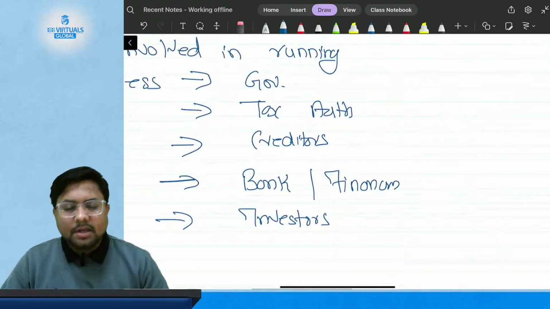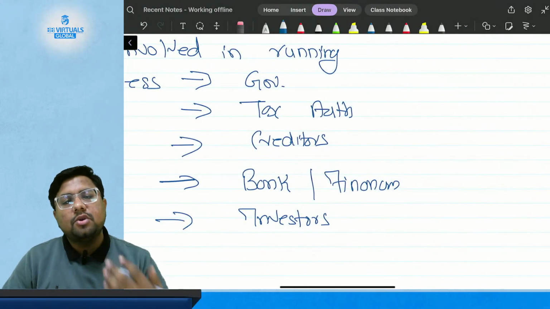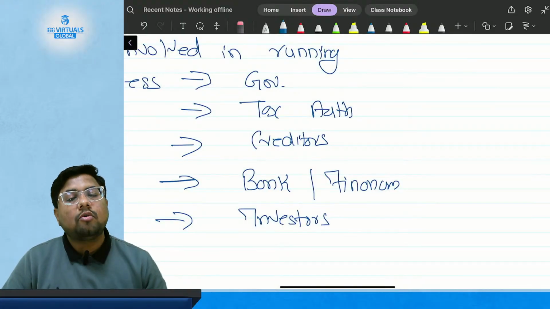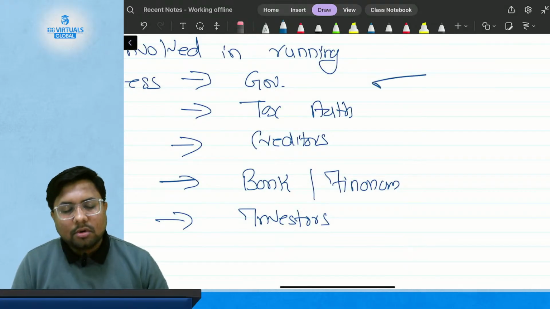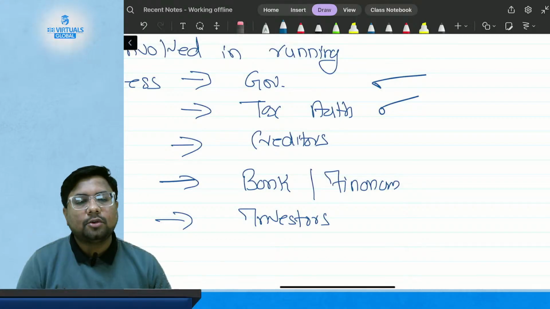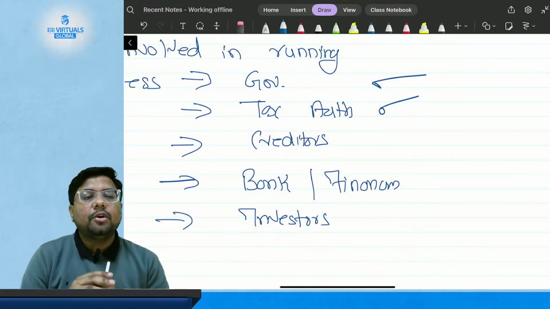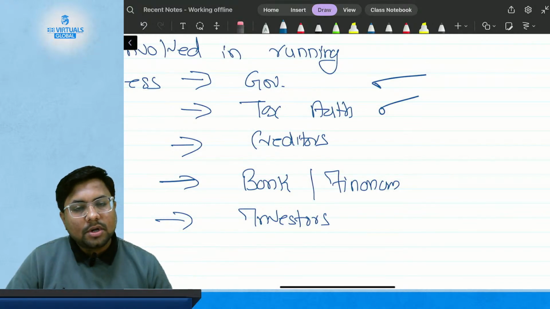So if I say, is the government involved in running of your business? No, the government is not involved in running of your business. But the government needs to know how much profit you are making for tax purposes. So the government and tax authorities, who are not involved in the running of the business, are also concerned towards the information of your business.